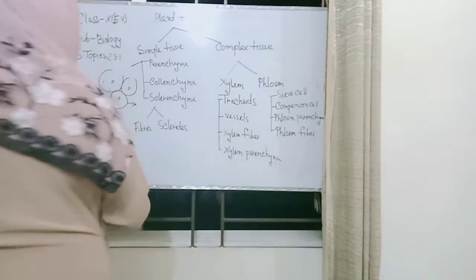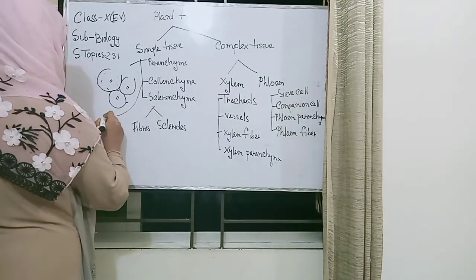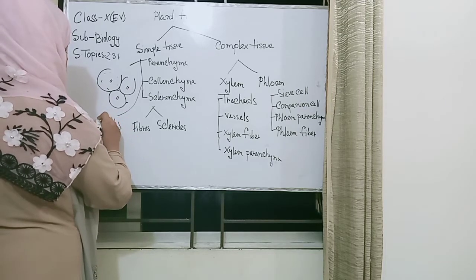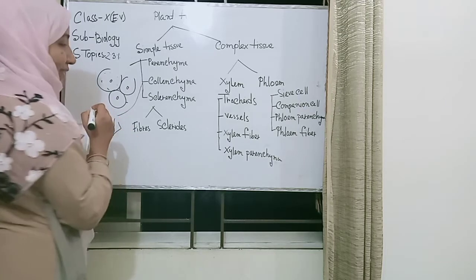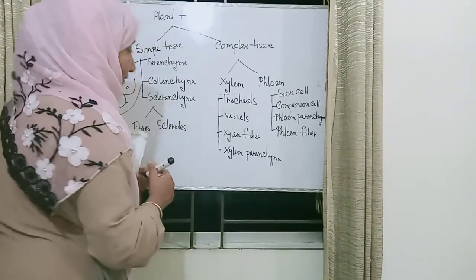Now I have drawn this structure, which is the parenchyma. Second is the collenchyma, which has a thick-walled structure and another, chemical-based structure.